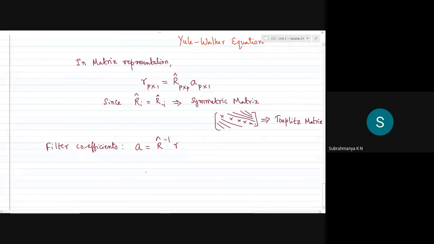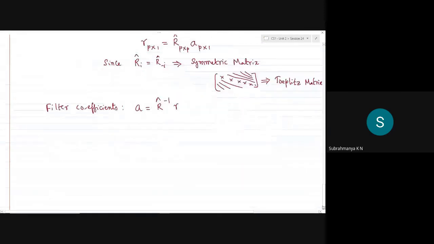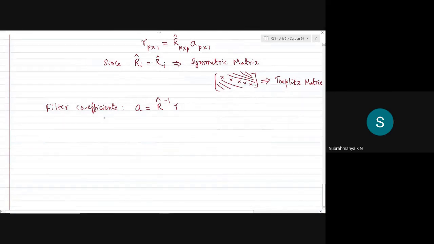After finding the filter coefficients, as you know, we just took the first order differentiation with respect to the filter coefficients and equated it to 0 to get the filter coefficients. We should check whether the error for these coefficients is minimum or not.